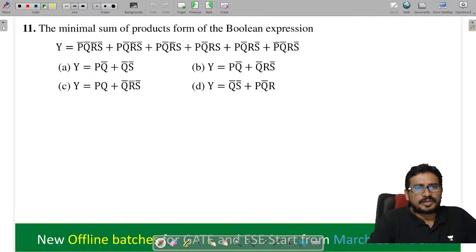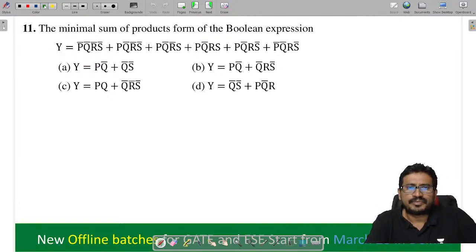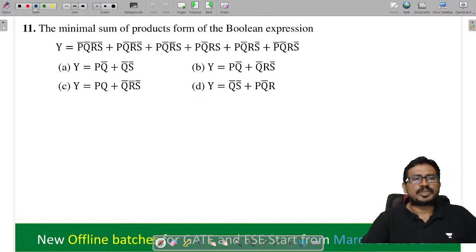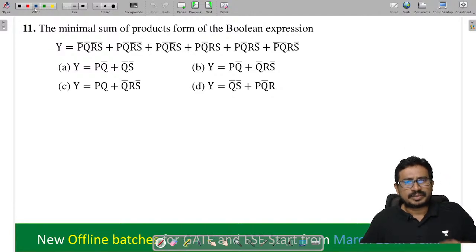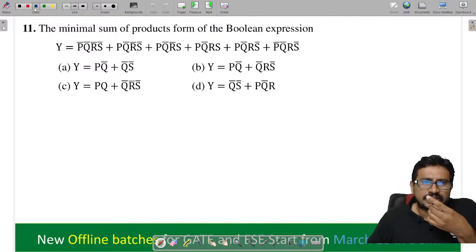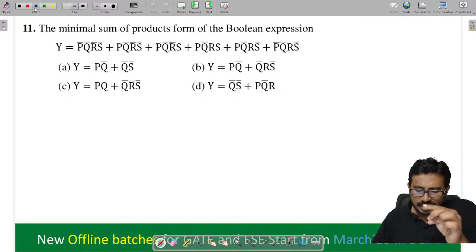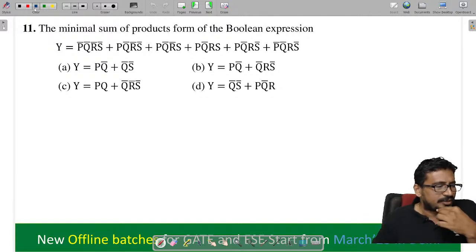Next, the minimal SOP form of the Boolean expression. If it is possible to do it using Boolean algebra, you can do it. If not, go for the K-map. Is it possible to do it now? It is not that easy to identify the groupings, so better to go for the K-map only.